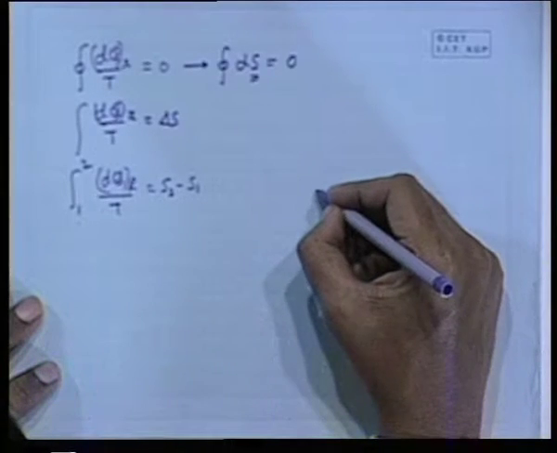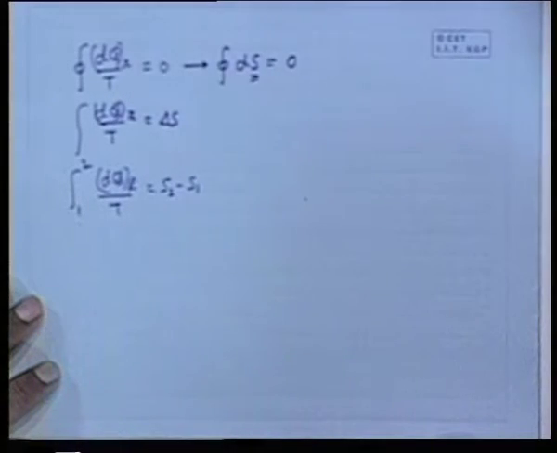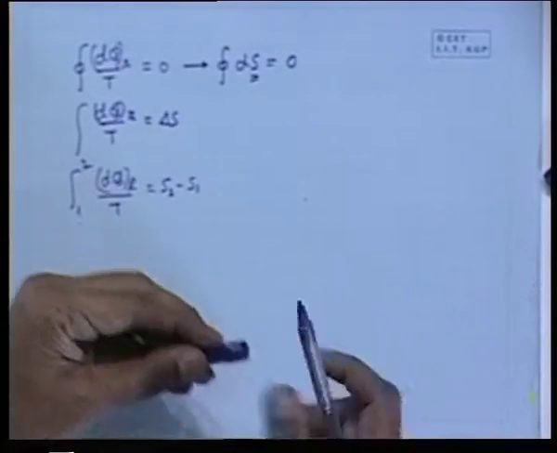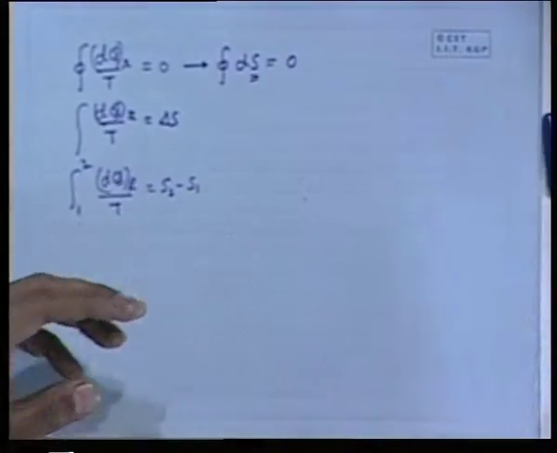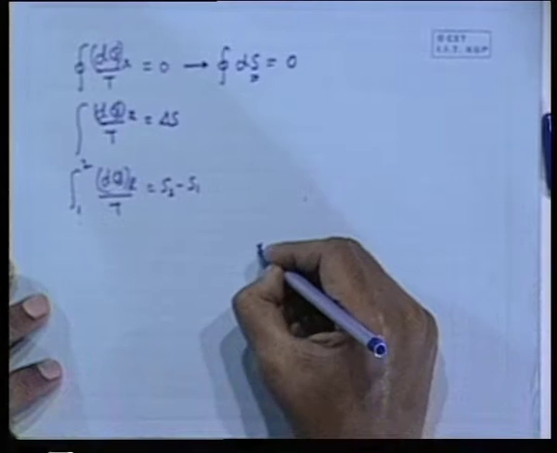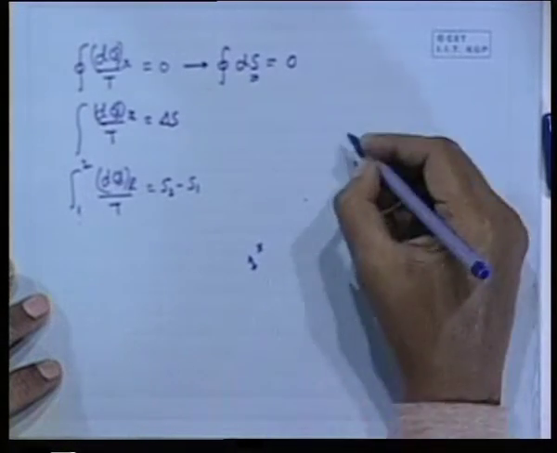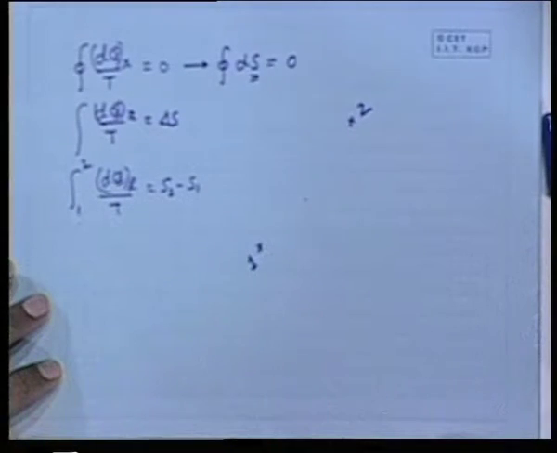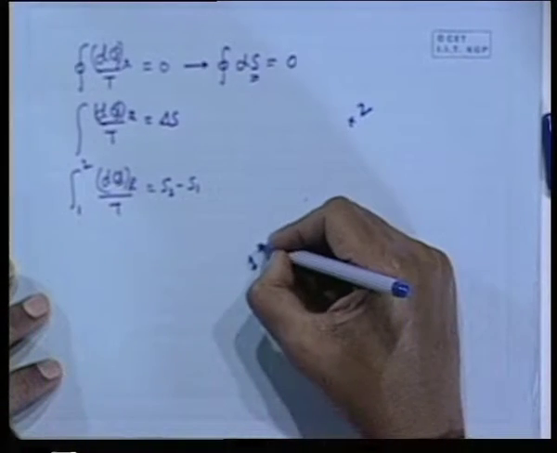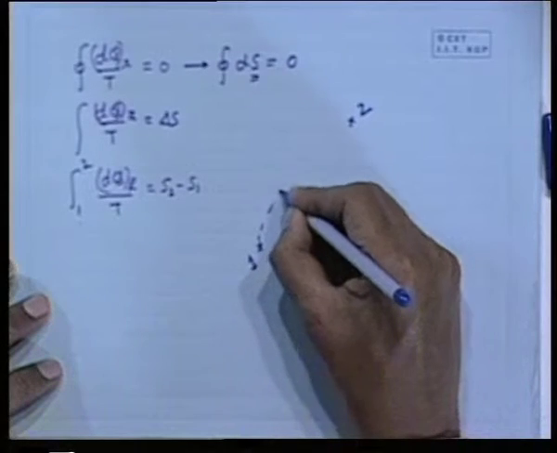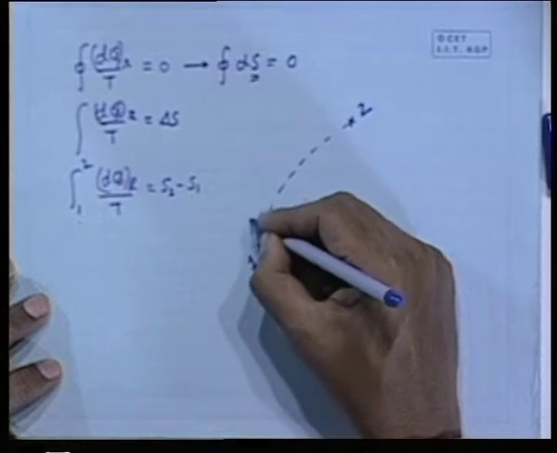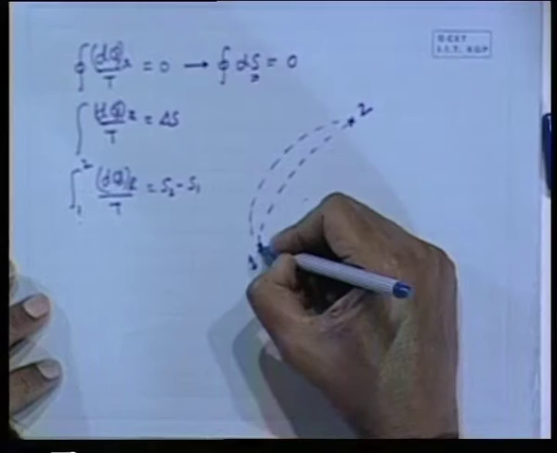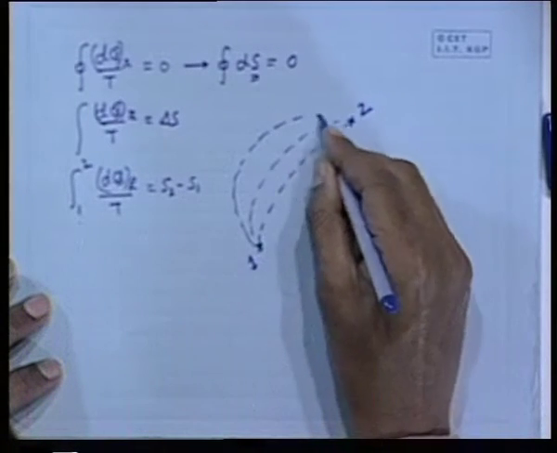We can show it like this, that if there are two states, for example 1 and another is 2, and if we connect them by different reversible processes, all processes are reversible, but different reversible processes.